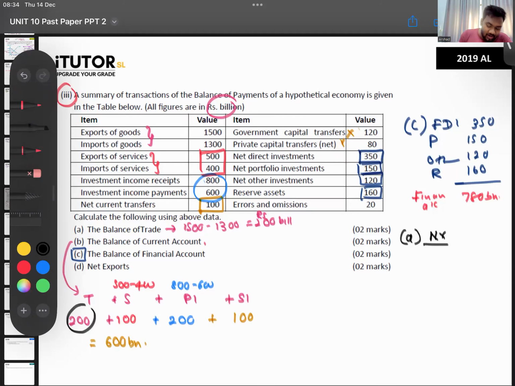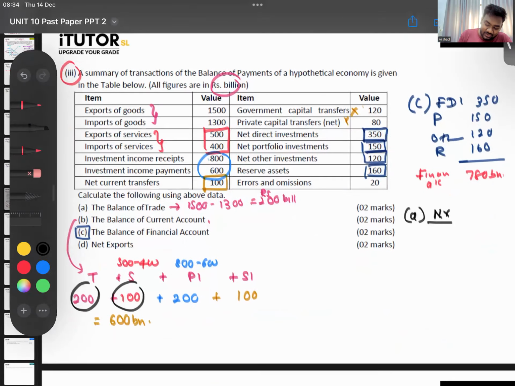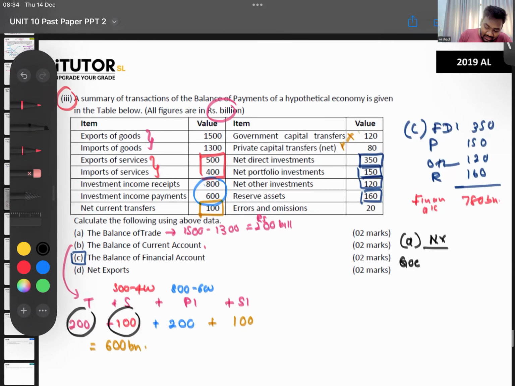So goods account here, trade account you had 200, service account you had 100. So you can say net exports is your goods and service account balance. So goods account balance is, if you want to show the working, 1500 minus 1300, that's a 200. Service is 500 minus 400, that is 100. So your net exports are 300. I think that is again one of the easiest 8 marks that you can get now.